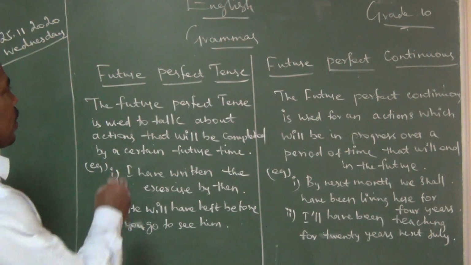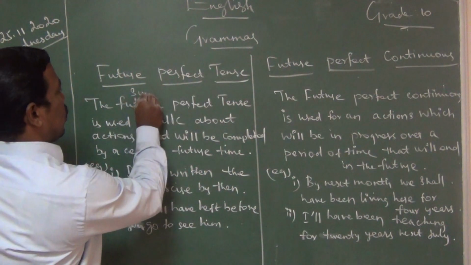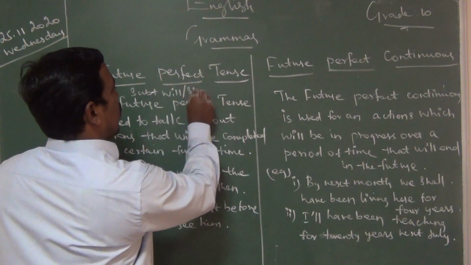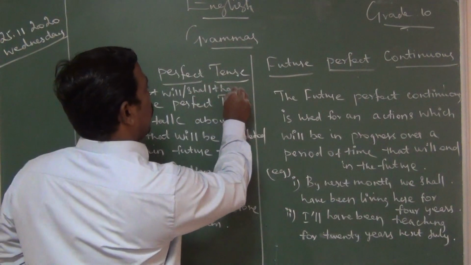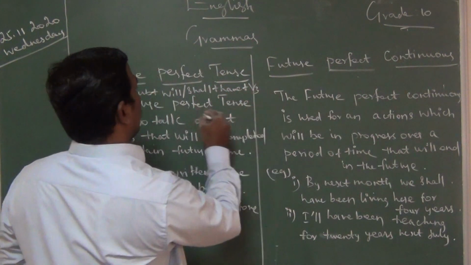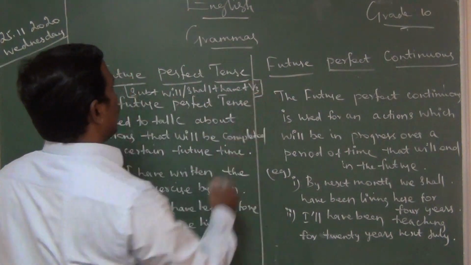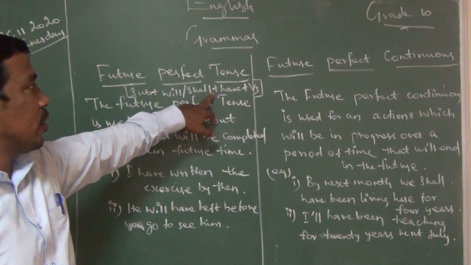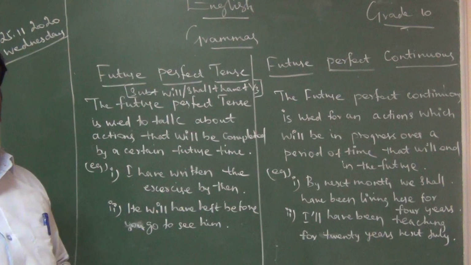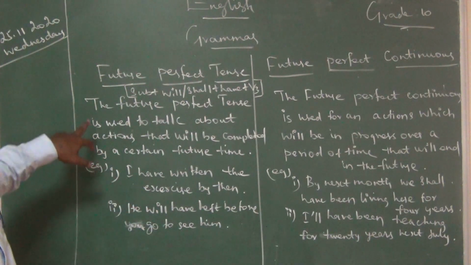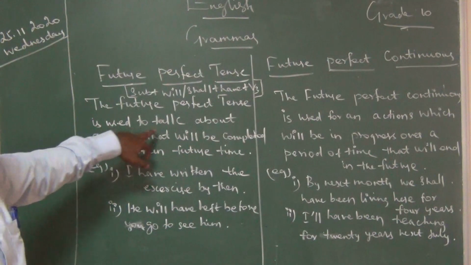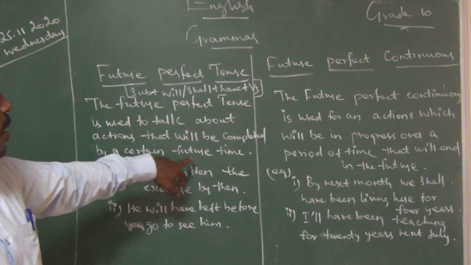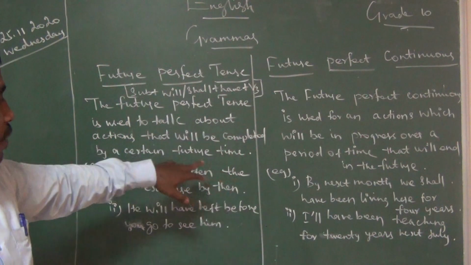What is the structure of the future perfect tense? Subject, plus future, which means will or shall, plus perfect, which means have, plus the third form of the verb, the past participle form of the verb. So the future perfect tense is used to talk about actions that will be completed by a certain future time, completed in the future reference.